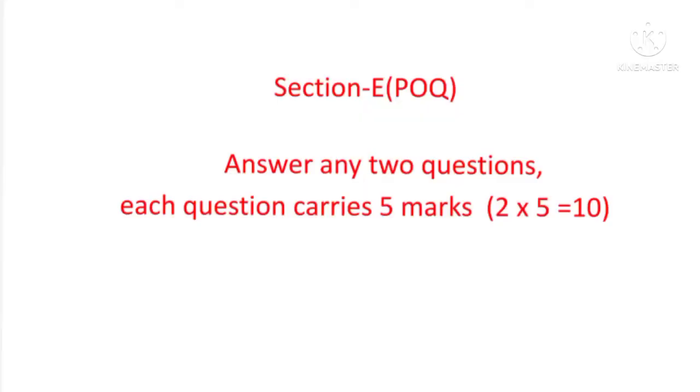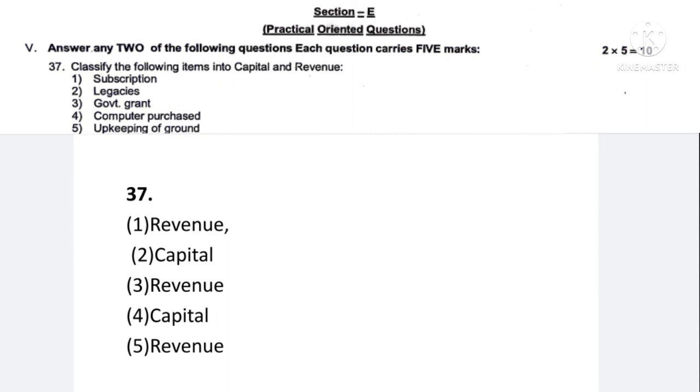Now we shall come to the practical oriented section. Here 4 questions will be asked. Out of that you have to answer only 2. In the question paper, question number 37 asks you to classify the following 5 items into capital and revenue. So first item, subscription, is given.